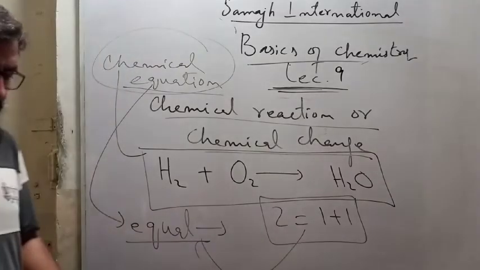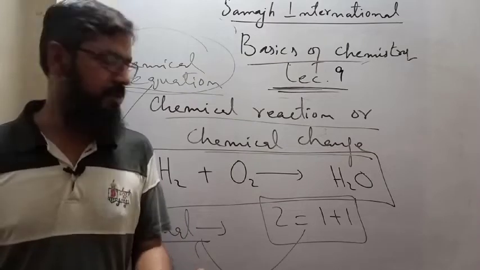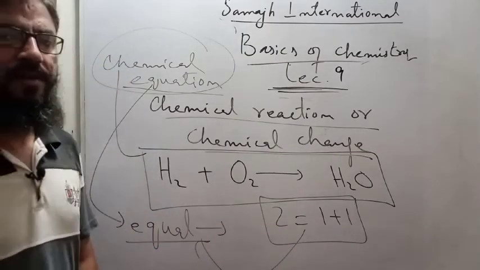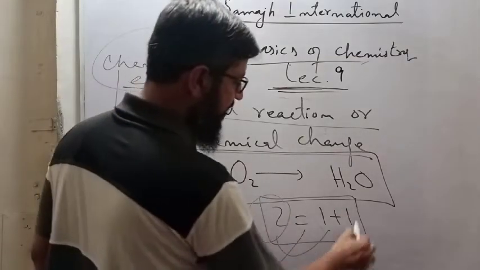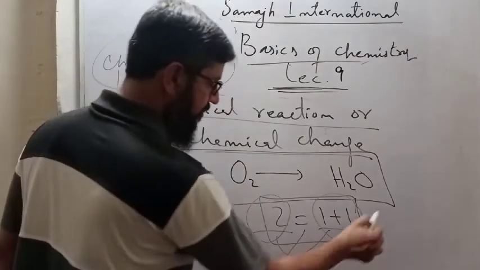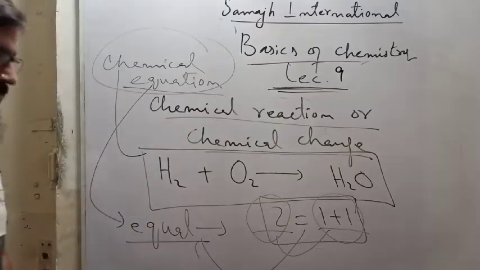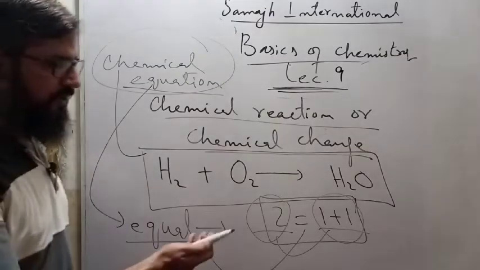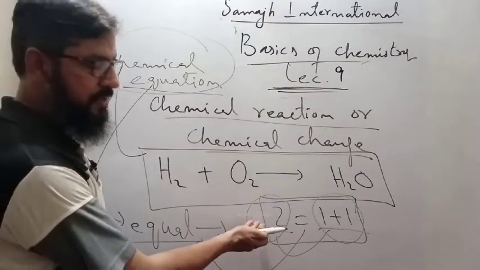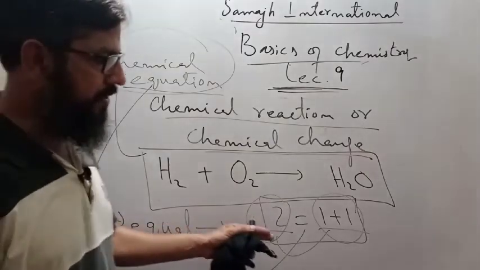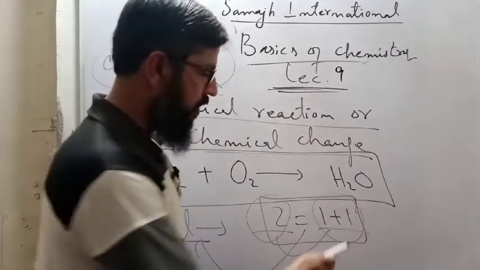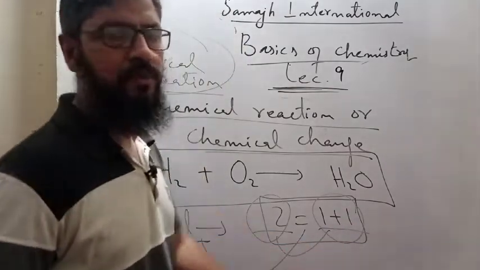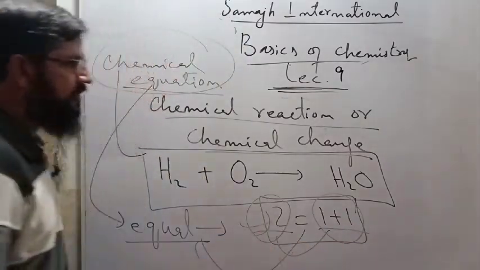So if you are saying something, an equation, simply there must be an equal sign, and both the sides, the left hand side and the right hand side, have equality. In which sense? Very simple. Look at the left hand side, you can see the 2, and the right hand side again 2, but in a different way. 1 plus 1, finally it will be 2. So this is an equation.